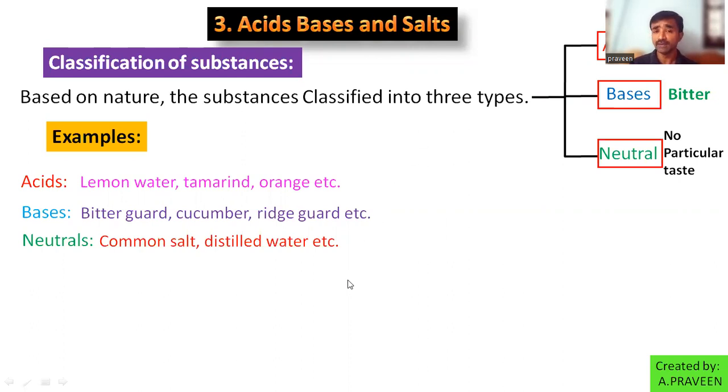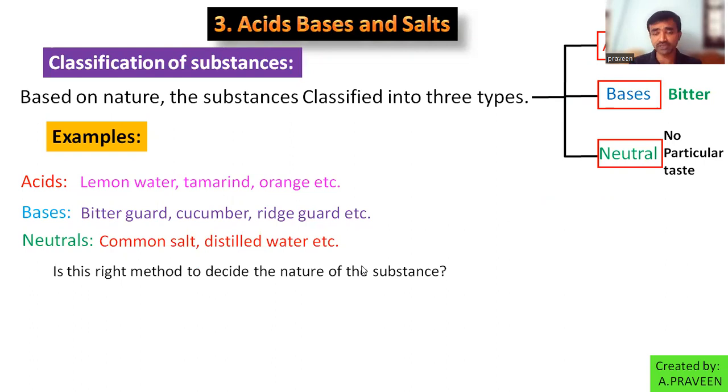So here, every time, is this method to decide the nature of the substance the right or correct method? Would you like to taste every substance? It may be known to you or unknown to you, to know the nature.